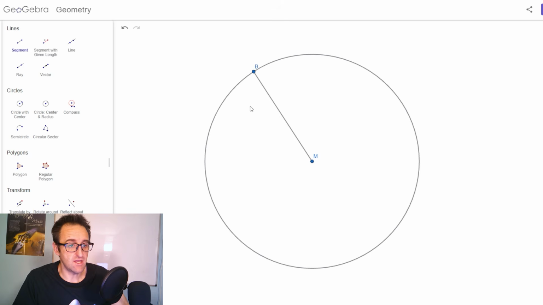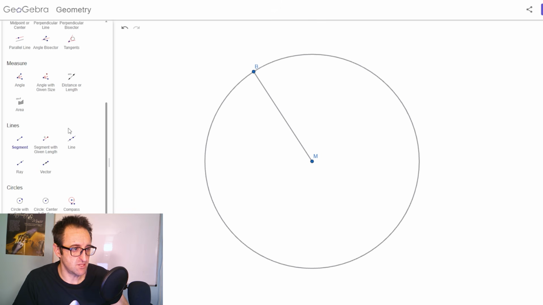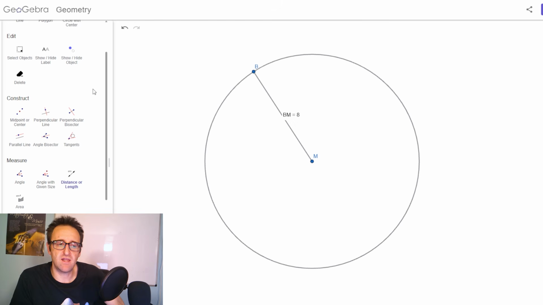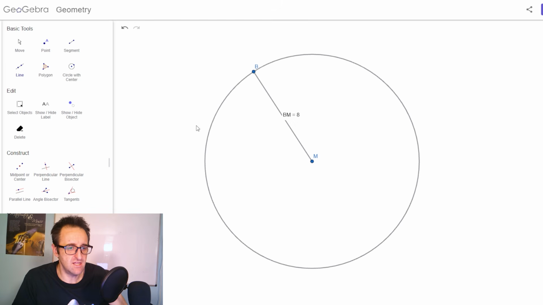Oh, gosh. Okay, so let's actually take a measurement. This should be 8 because that's what we created it as. So what we're going to do now is we want to find a point A that's going to work. I'm going to cook up a line that M is going to be on.